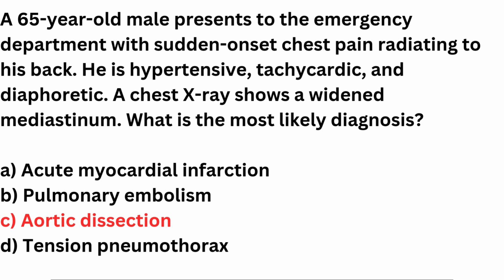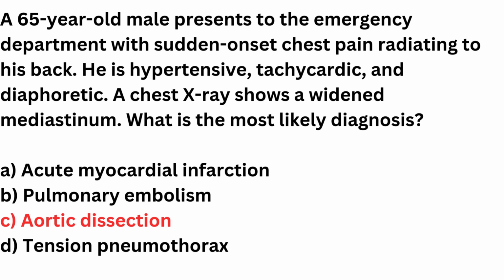Aortic dissection. Key symptoms: sudden, severe chest pain radiating to the back, often described as tearing or ripping. Risk factors: hypertension, older age, connective tissue disorders, e.g., Marfan syndrome. Chest X-ray findings: widened mediastinum due to the dissection of the aortic wall.